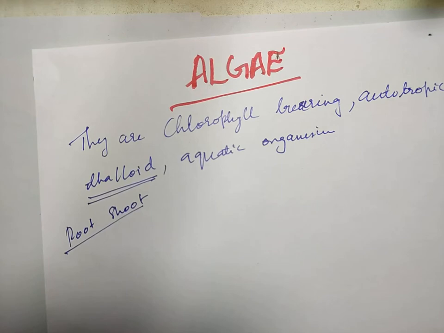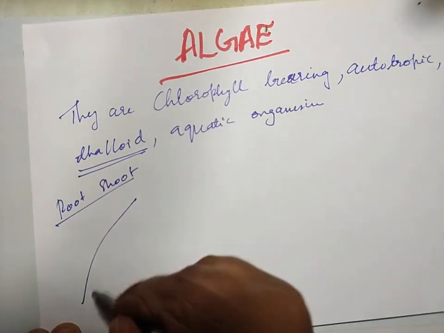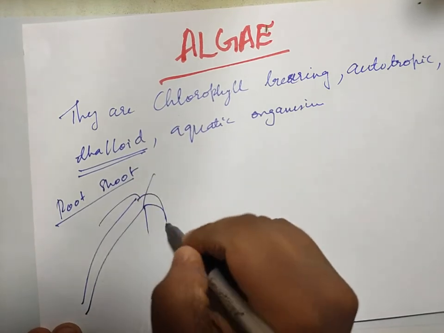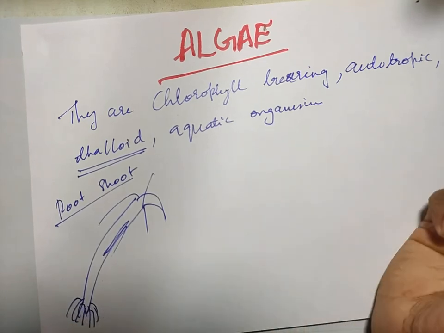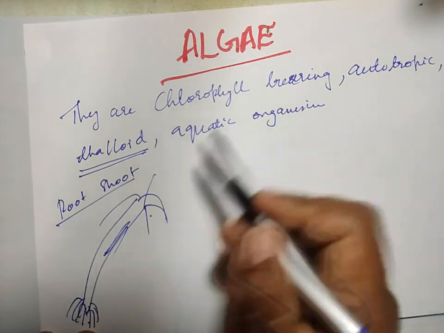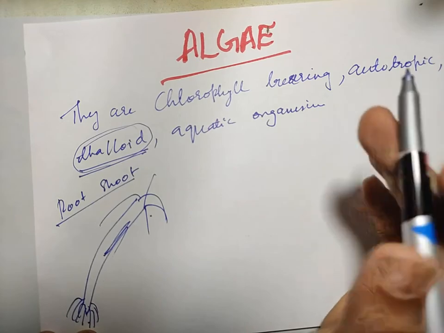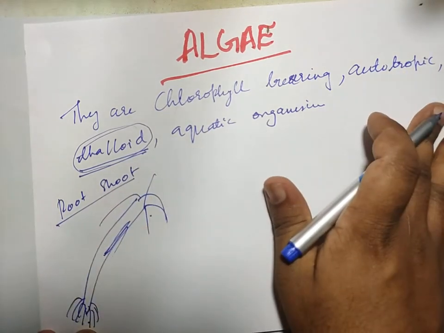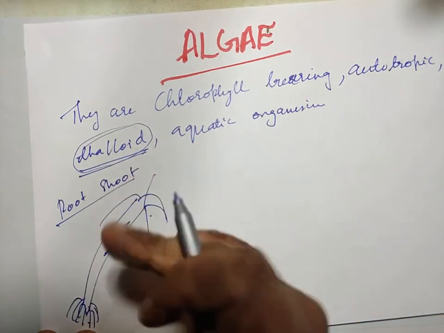If you take a mustard plant, or a hibiscus plant, or a coconut tree, here the root system and the shoot system are very distinct. In a coconut tree, these are the leaves, this is the stem, and this is the root. Yes or no? Here the root system and the shoot system are very much distinct. But when we say thalloid, the root system and the shoot system are undifferentiated. That is, we do not have two separate systems; all are integrated within it.